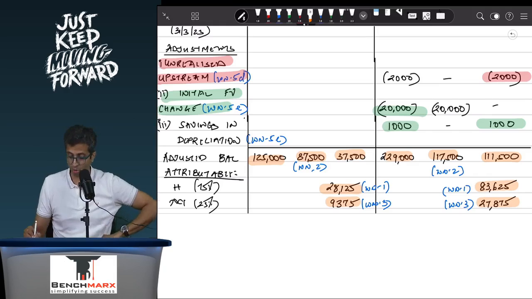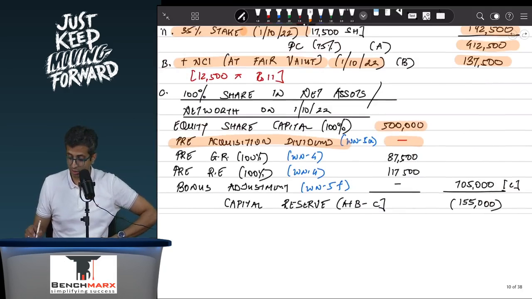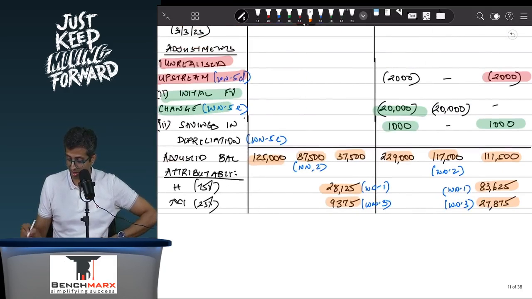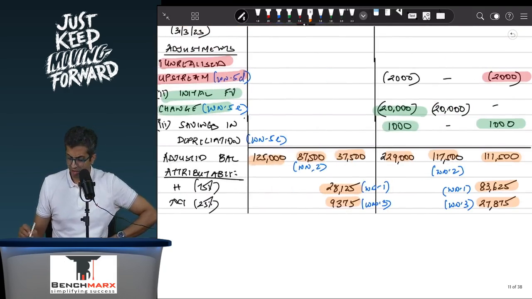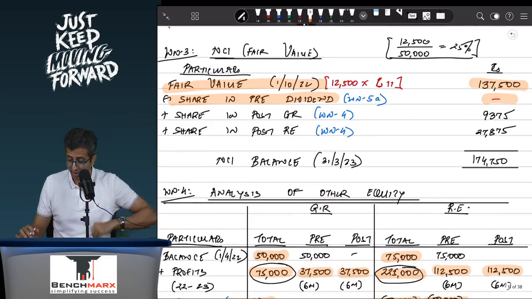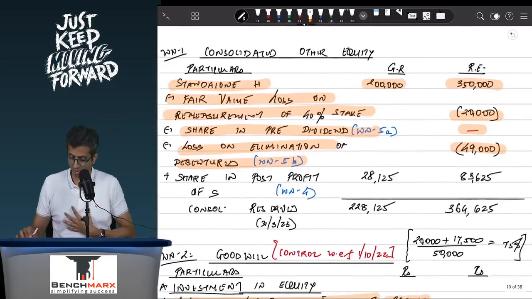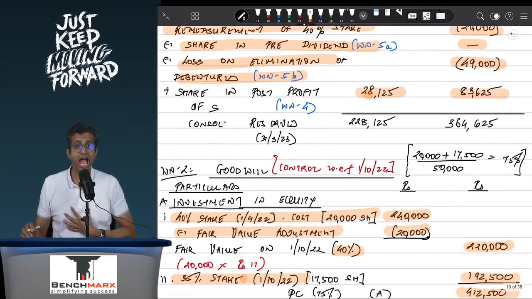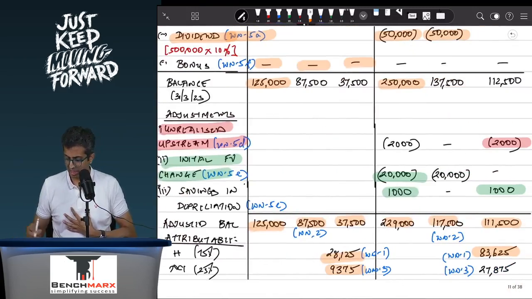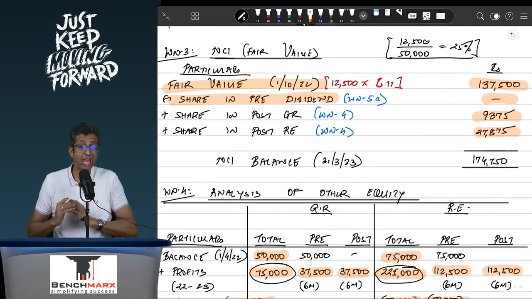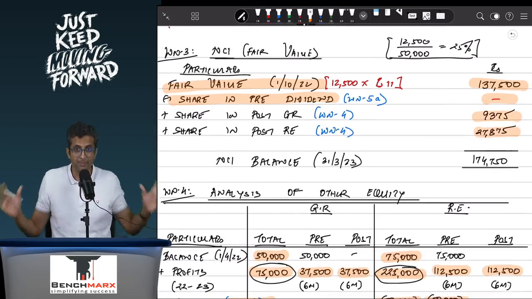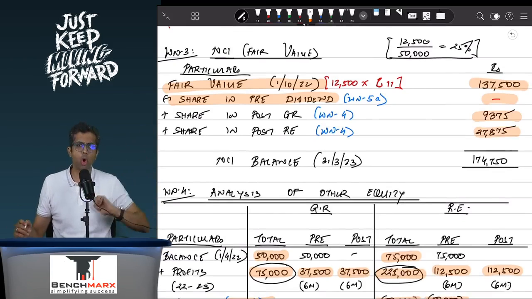So I say working note number 2, and hence this entirely goes into the goodwill working. 87,500 and 1,17,500 entirely goes into the goodwill working. From the post-acquisition section, 28,125 and 83,625, this is your share in the post-acquisition profits, and hence you will take 28,000 and 83,000 over here, and the NCI 9,375 and 2,785, this will go in the NCI workings. And with that, it's a wrap, and you have taken all the workings.